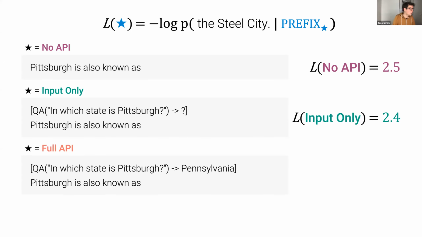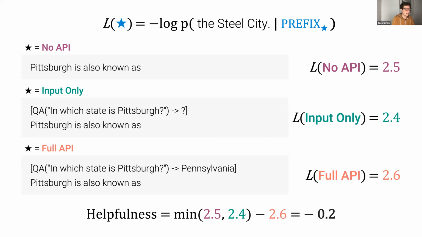But then in the full API case, again, we don't provide any information that is useful for predicting the Steel City. And maybe the fact that we're introducing the word Pennsylvania here even confuses the language model. So we might end up, let's say, with a slightly higher loss of 2.6. And if you compute the same helpfulness score once again, in this case, we end up with a slightly negative helpfulness score of minus 0.2.